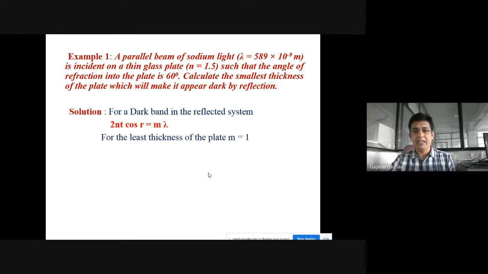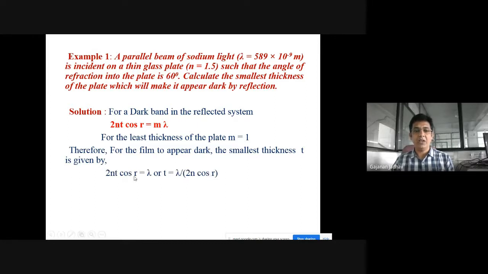So for the least thickness of the plate, we take m = 1. Therefore, for the film to appear dark, the smallest thickness t is given by 2nt cos r = λ, or we can write this equation as t = λ / (2n cos r). And here lambda, as I already told you, is 589 × 10^-9 meter, the refractive index is 1.5, and the angle of refraction is 60 degrees.